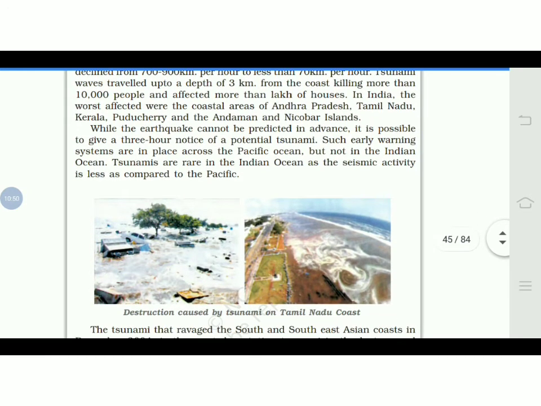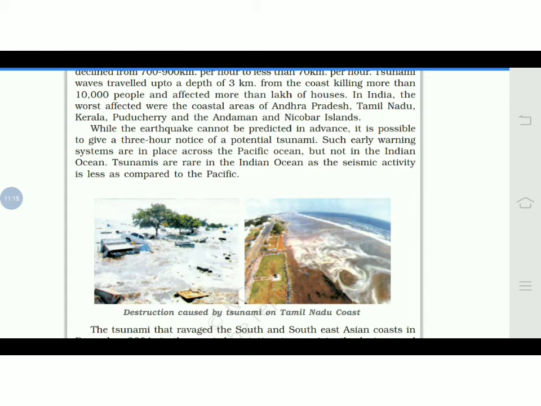While an earthquake cannot be predicted in advance, it is possible to give 3 hours notice of a potential tsunami. So the earthquake is not predicted. We do not have that advanced technology to predict earthquakes. But as we have the instrument, the seismograph, a 3-hour notice could be given before the tsunami comes.